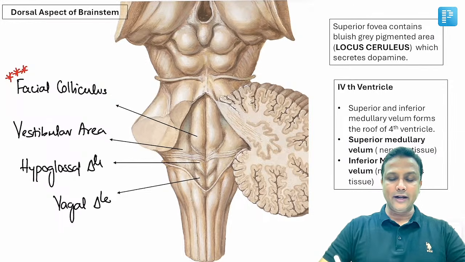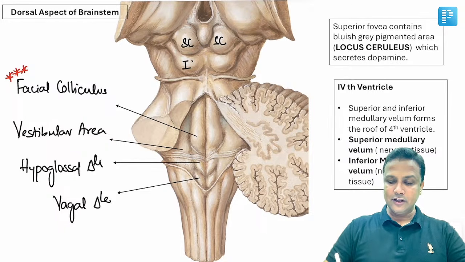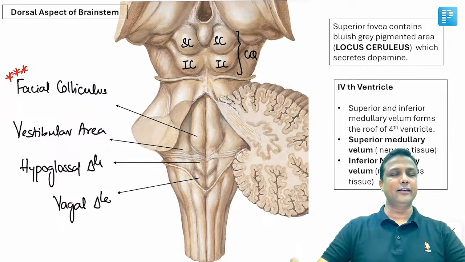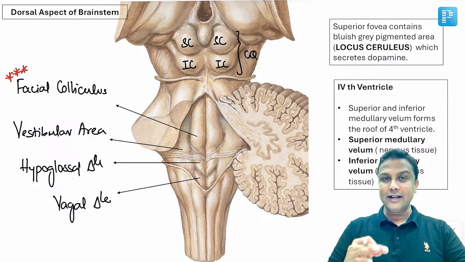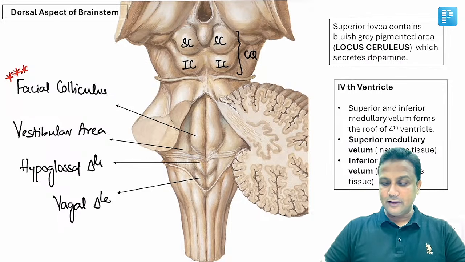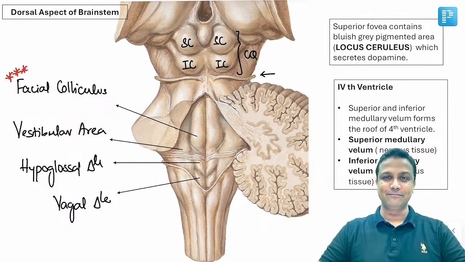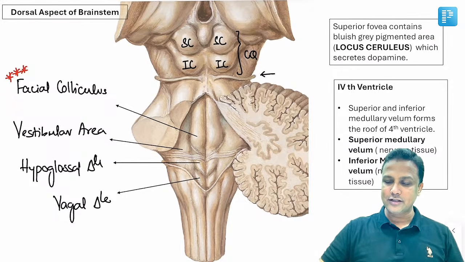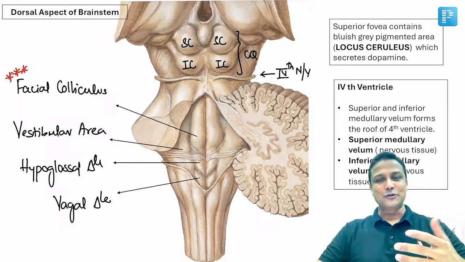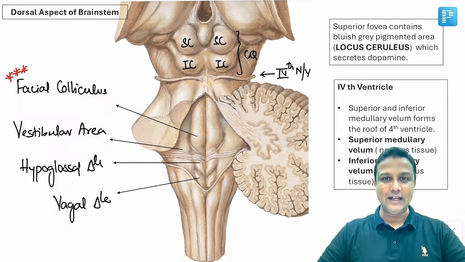What do you have behind the midbrain? There will be superior colliculus, and then inferior colliculus. All together we are having 4 bodies here. इसको कहते हैं corpora quadrigemina. Recently in one of the exams they have given this image, and in the image there was an arrow mark at this nerve. Identify the nerve. अब ये भी मैंने आपको बताया था, out of all the cranial nerves, the only cranial nerve having dorsal origin will be the 4th nerve. Okay, it has to be the trochlear nerve. So behind the midbrain, that has to be the trochlear nerve.